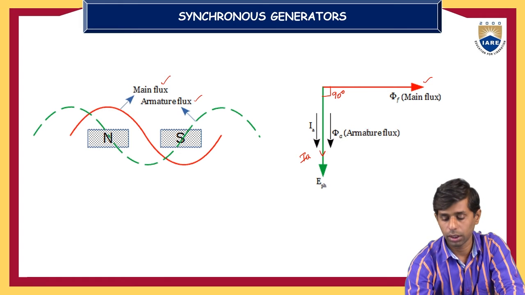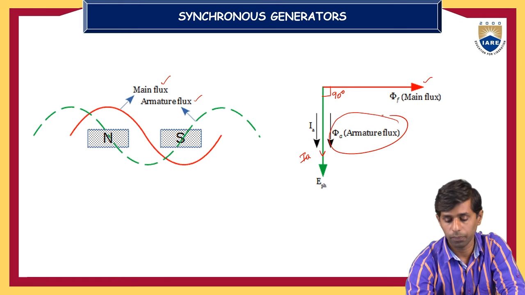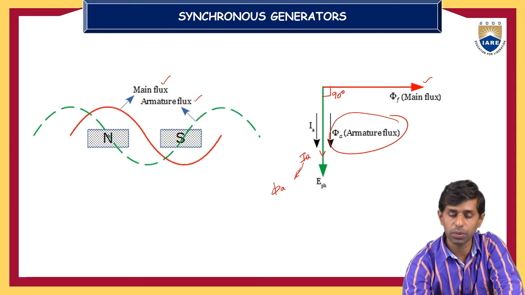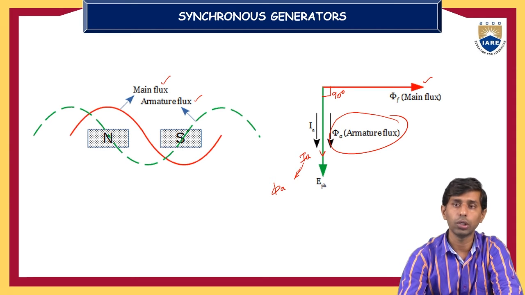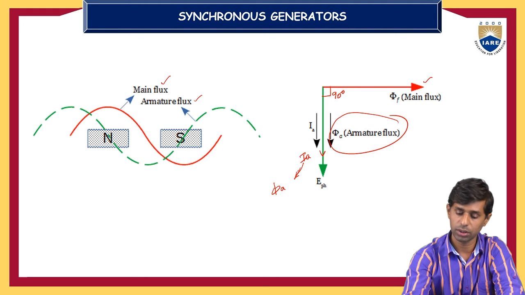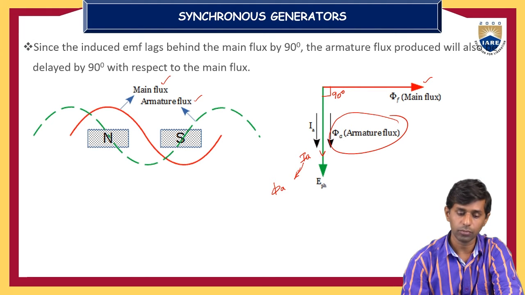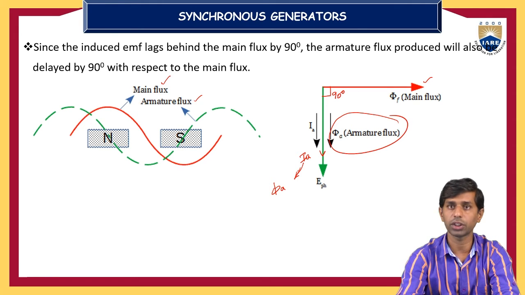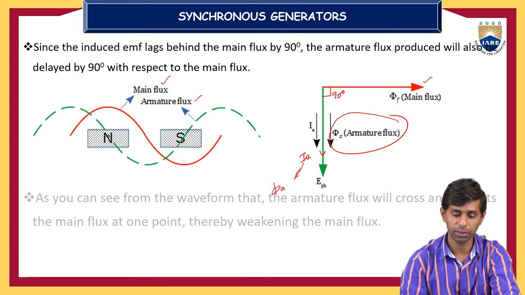The flux produced by the armature current, phi A, because it is a resistive load, will also be along the phase of the induced EMF, E phase. So the induced EMF will lag behind the main flux by 90 degrees with respect to each other.